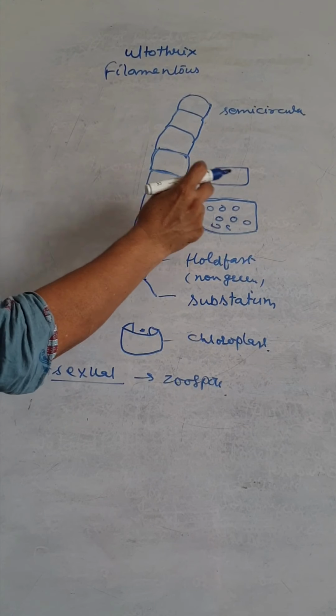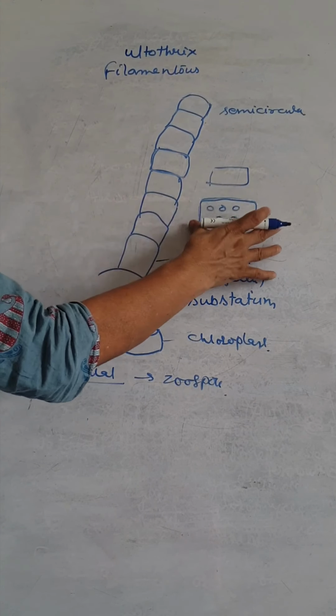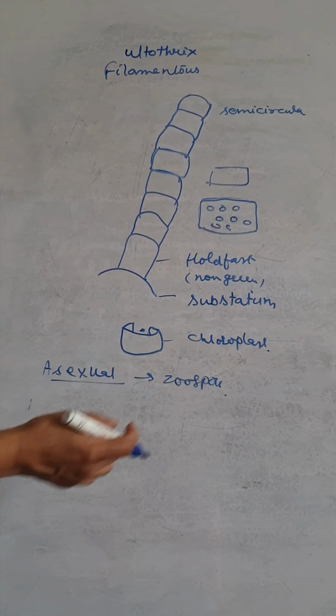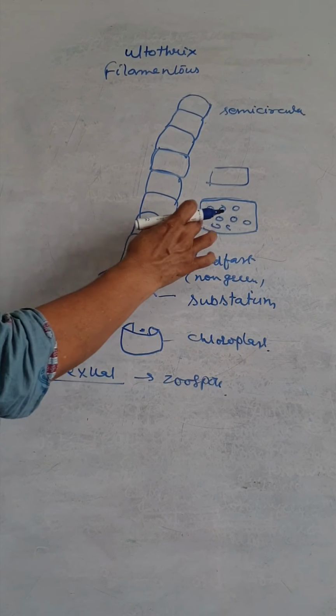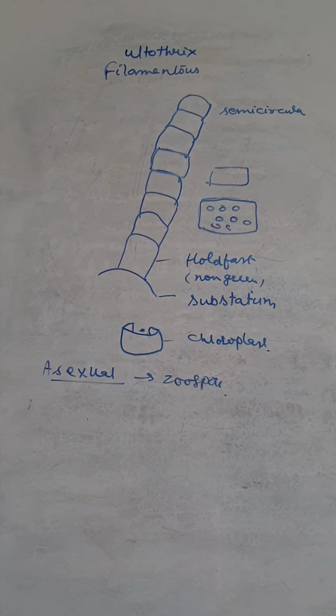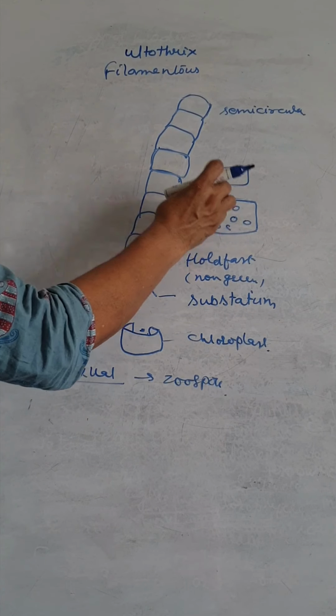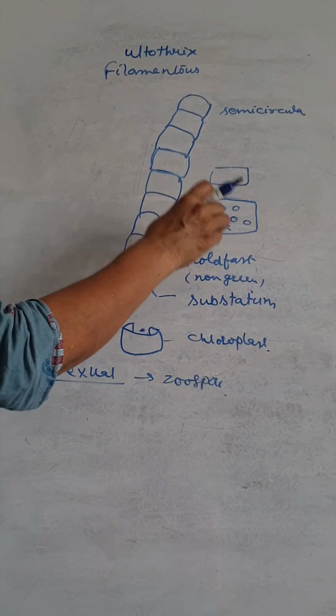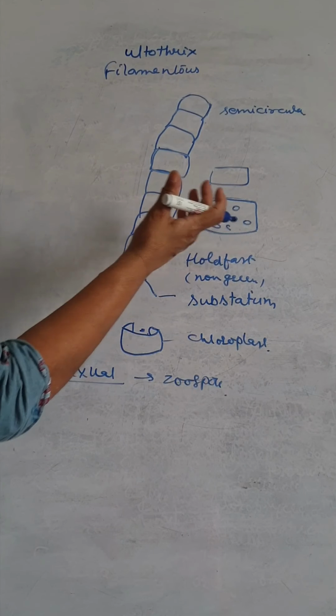The number of cell-like structures depends upon the number of divisions.